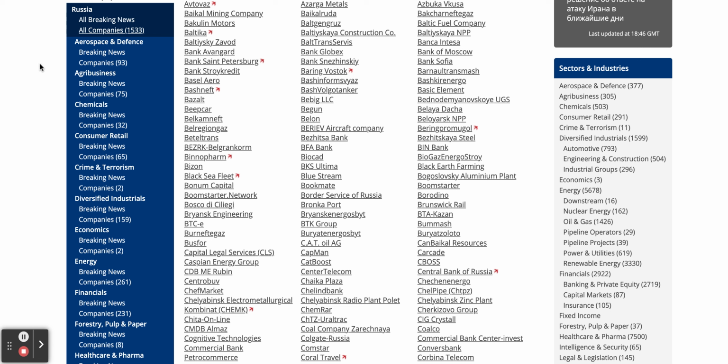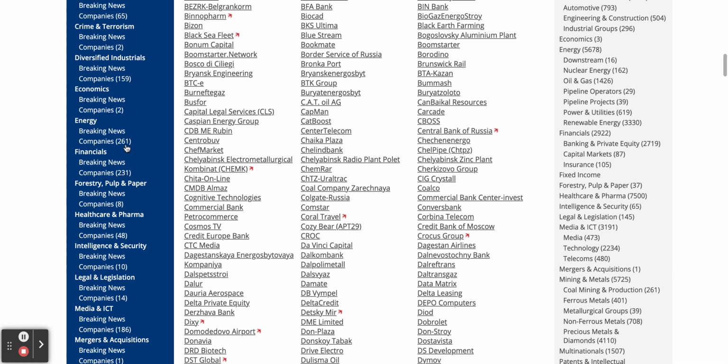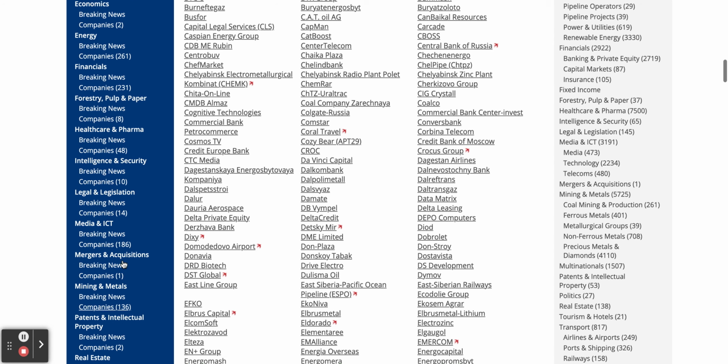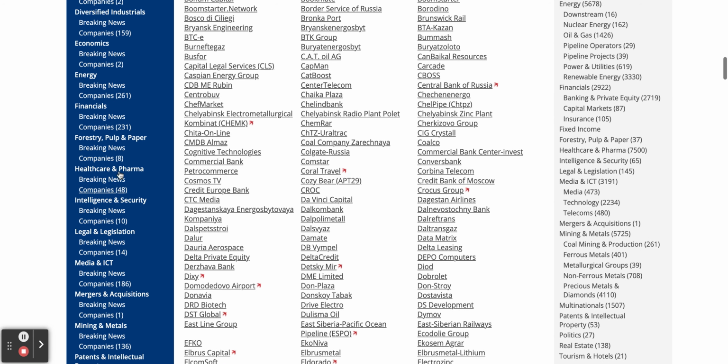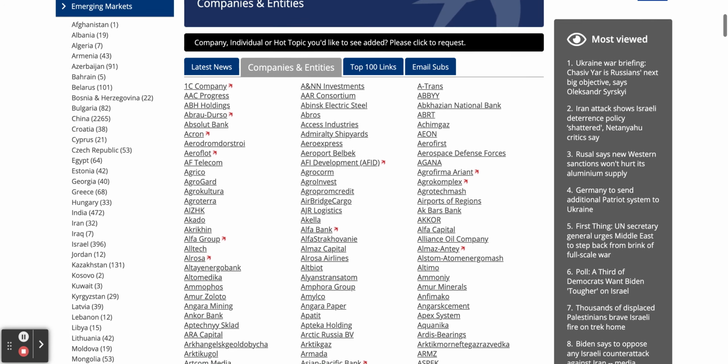If we look over here on the left-hand side navigation, you can see that Russia's now been broken down by sector as well. So of the 1,533 Russian companies we're tracking information on, if you look down on the energy side of things, we have 261. Going down to mining and metals, we have 136. Intelligence and security, 10, and so on. Okay, healthcare and pharmaceutical, 48. So again, really comprehensive coverage of the emerging market countries that we have here.